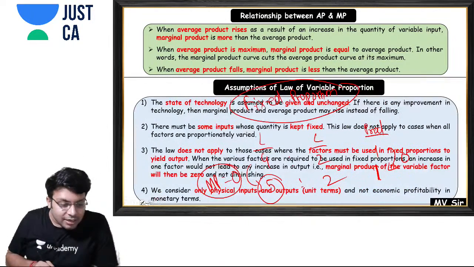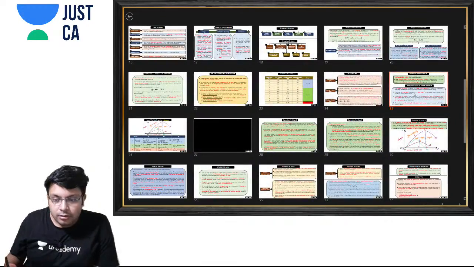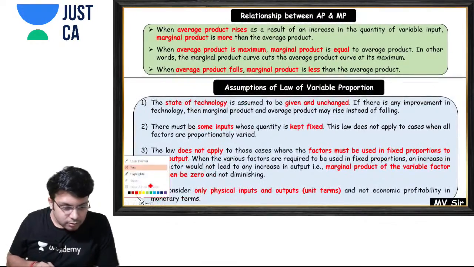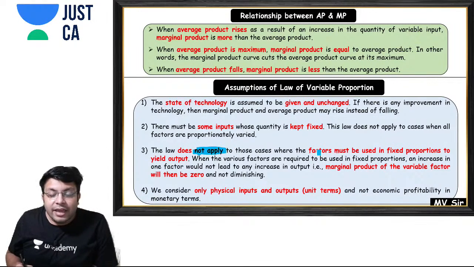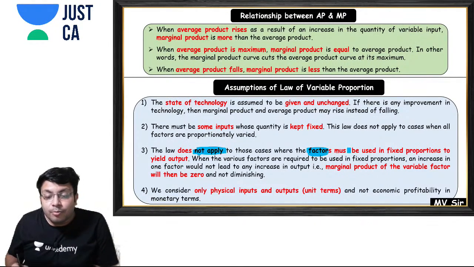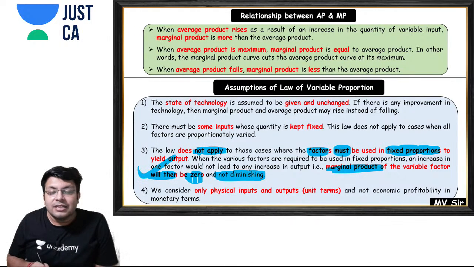So that is why, see what is written over here. Have a look. The law does not apply to the cases where the factors must be used in fixed proportion, because marginal product will then be 0 and not diminishing. So that is the reason which I told you just now.